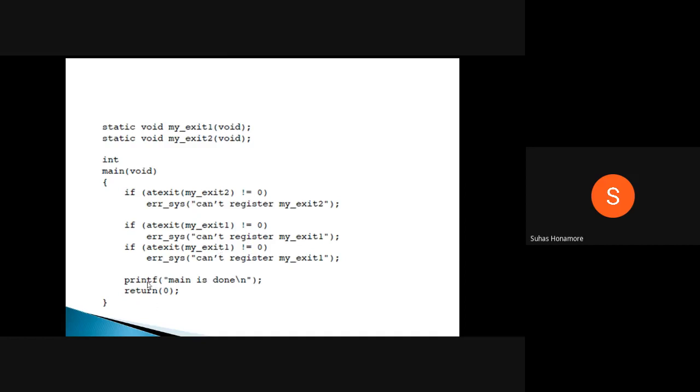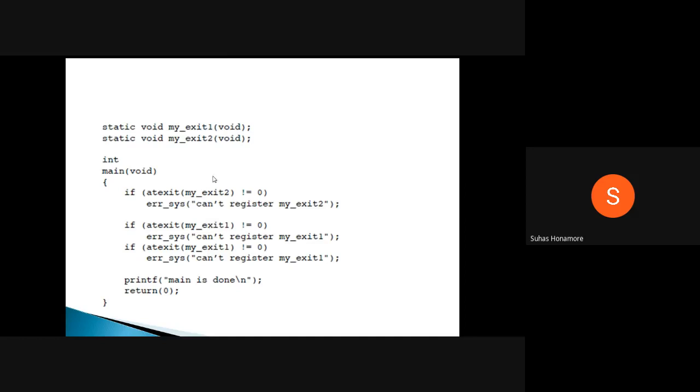Now main is done. We print main is done, and after that we return 0. So it's the end of our main. Whenever you return, by default the exit handlers get performed. The first statement printed is main is done. Then it has to perform all three exit handlers one by one. Whichever is registered first will be executed last, in reverse order. Whichever we registered last will be executed first.